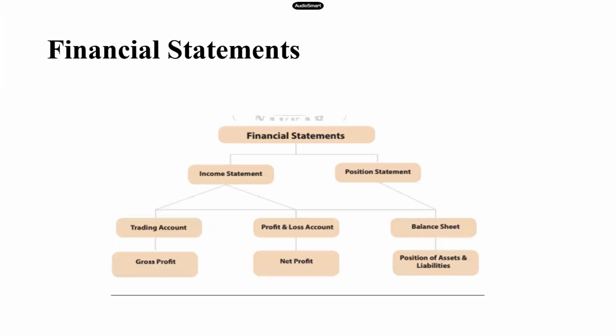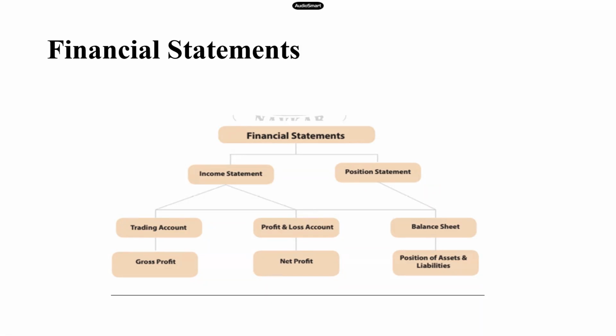Okay, before we go to the trading account, this is a picture of your financial statements. The final accounts, as we are calling them, are also called financial statements. You can see in the picture that the financial statements are divided into two parts, the income statement and the position statement. The income statement shows us our income or loss during the year. The income statement is again divided into two parts, the trading account and the P&L account. The position statement is called the balance sheet.